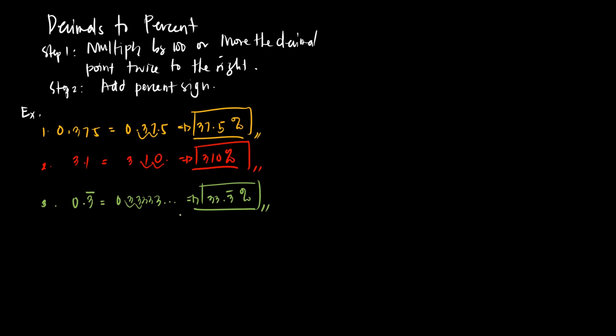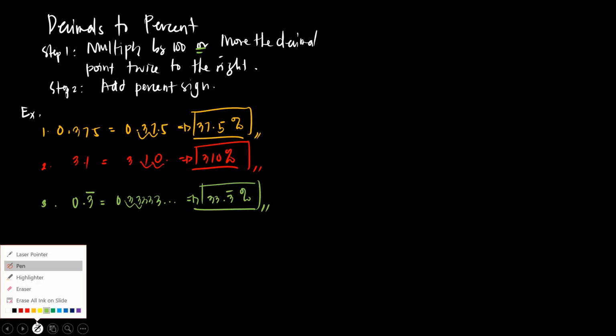Okay? So, all you have to do, first step is multiply it by 100 or move the decimal point twice to the right, then add percent sign. Once the given is already in decimal and you're going to convert into percent, just move the decimal point twice to the right, then add the percent sign.